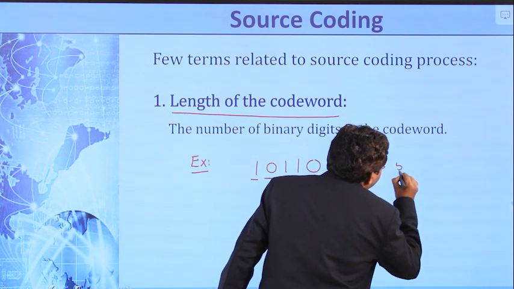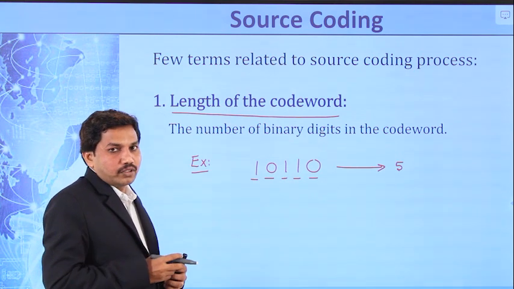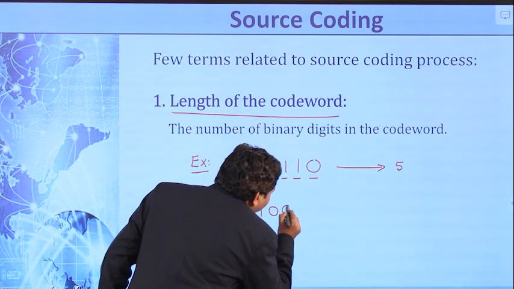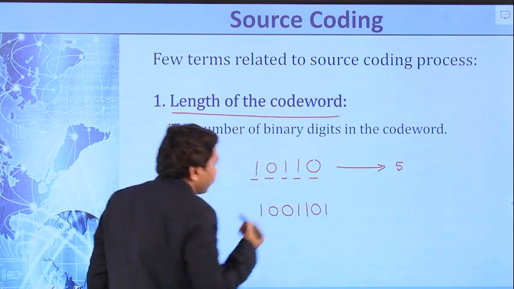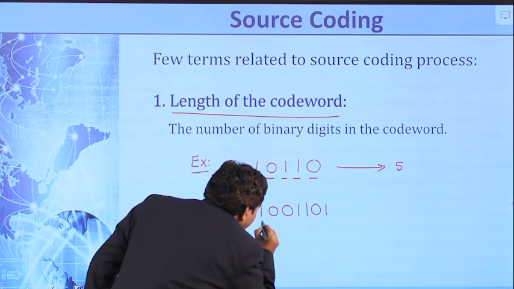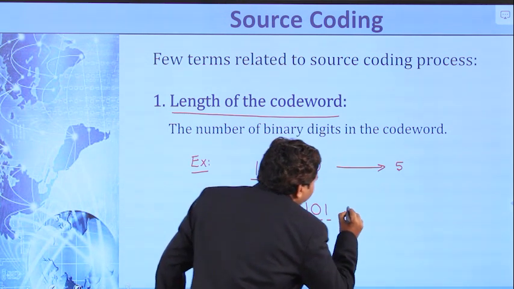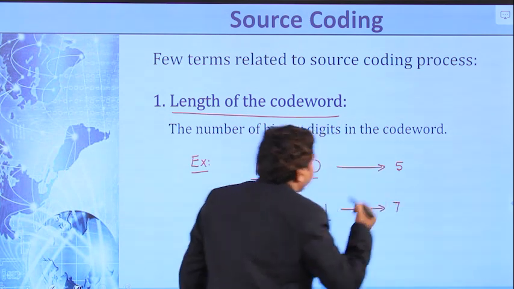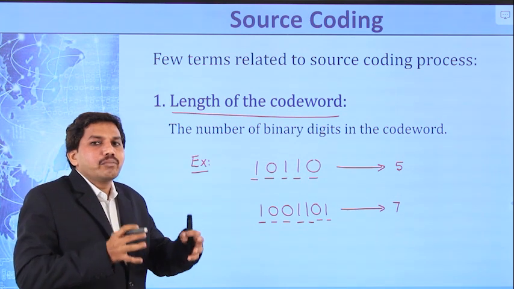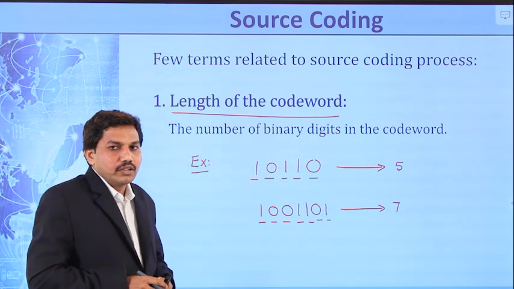So that is the length of the code word. If you consider another, for example, 1001101, what is the length of this code word? In this code word, we have 7 bits: 1, 2, 3, 4, 5, 6, 7. So the length of the code word becomes 7. So length of the code word is defined as the number of binary bits present in a code word. That is the first definition.